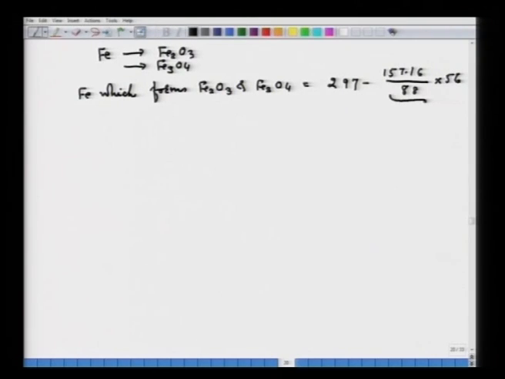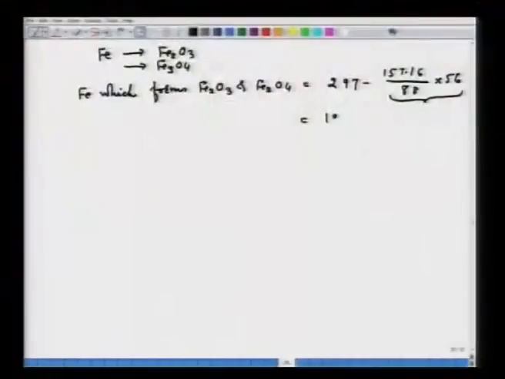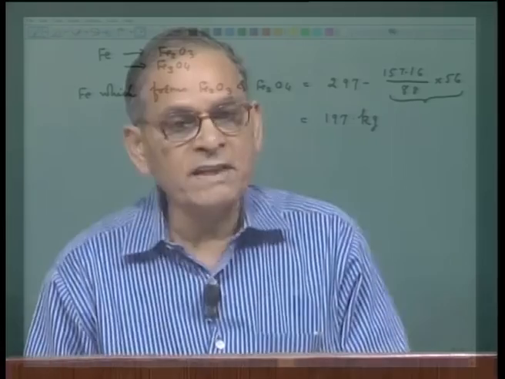This particular iron is with the FeS. If I subtract that, I will get 197 kg. Now, what is this 197 kg? This 197 kg of iron is forming Fe2O3 and Fe3O4.